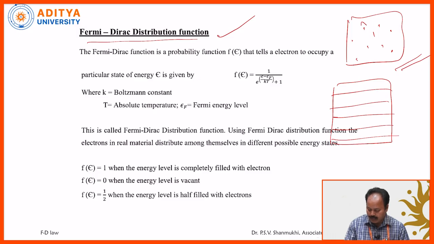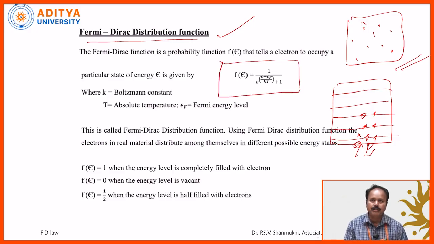Suppose, as per this FD law, these are different energy levels. Every energy level can be occupied by a maximum of 2 electrons. One is a clockwise spinning electron, the second one is an anti-clockwise spinning electron. Anyhow, this distribution is given by the FD law. It is a mathematical expression given by f(E) = 1/(1 + e^((E - Ef)/kT)). That mathematical expression is called the FD law.